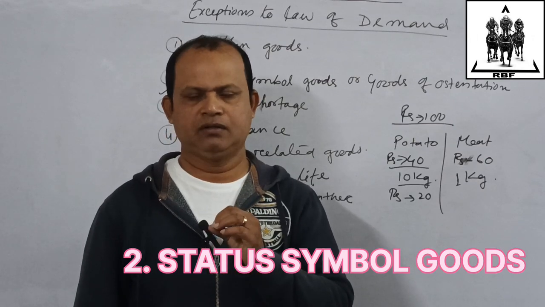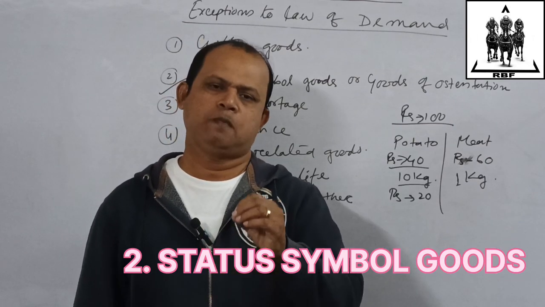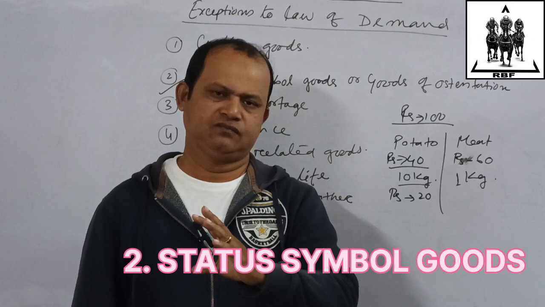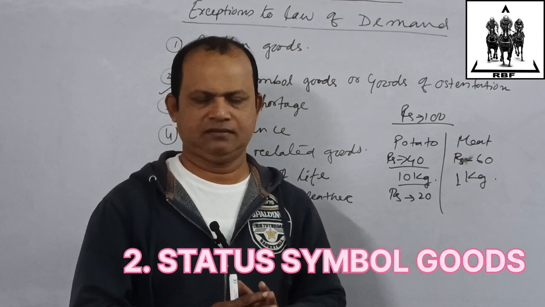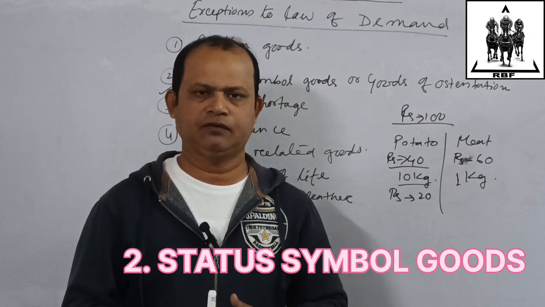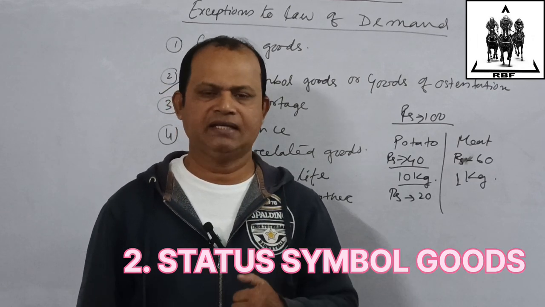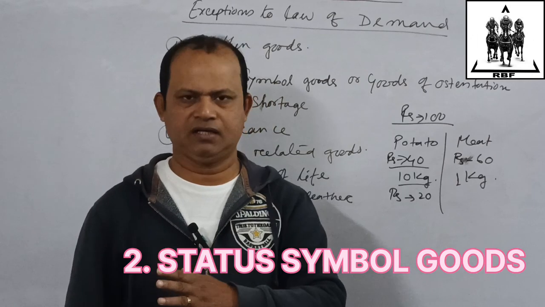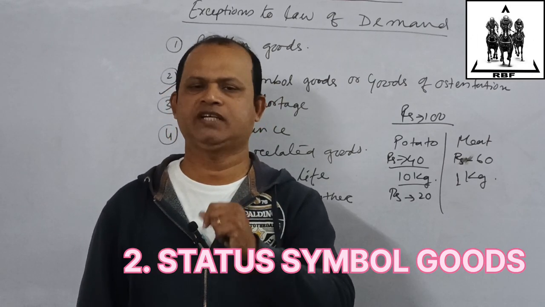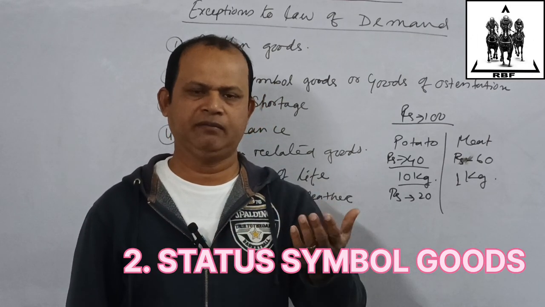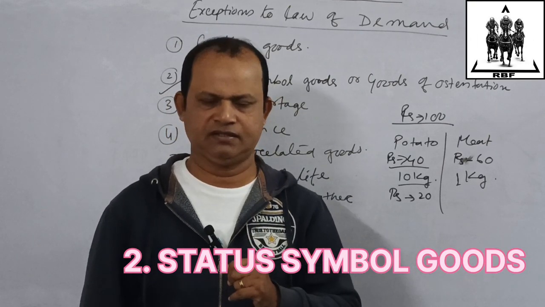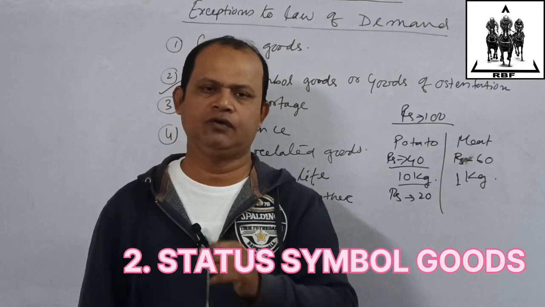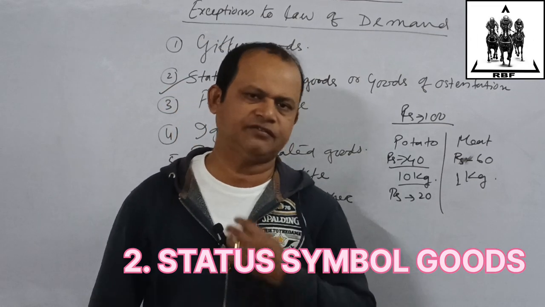If we talk about, for example, a BMW car of 1 crore and a Honda City car of 15 to 20 lakhs, say 20 lakhs. It is a premium level car, a Honda City of 20 lakh rupees and a BMW of 1 crore. What is the basic difference?